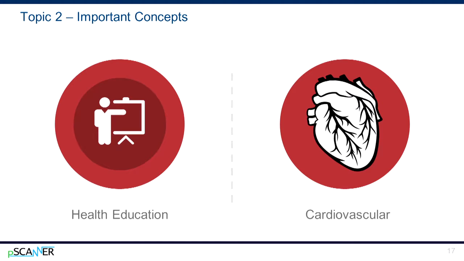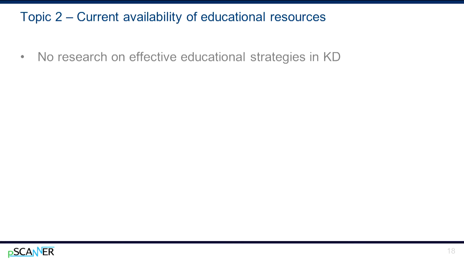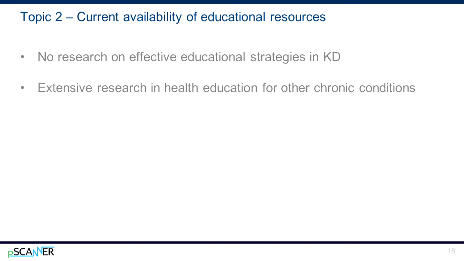Coronary artery aneurysms are the most common and significant complication of Kawasaki disease. Early detection of KD and timely treatment within the first 10 days of fever are critical to preventing aneurysms. Longer-term cardiovascular damage may also be prevented through health maintenance activities. There is currently no research being done on health education that might be helpful to patients and parents in preventing cardiovascular damage from KD. However, in health education, there's extensive research about what is most effective for individuals with other chronic conditions, such as cardiovascular disease and diabetes.